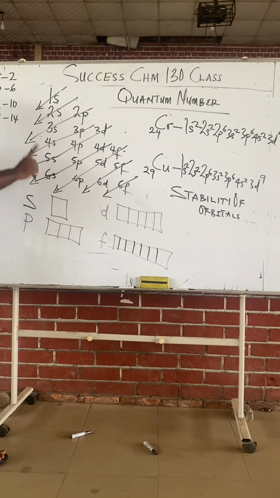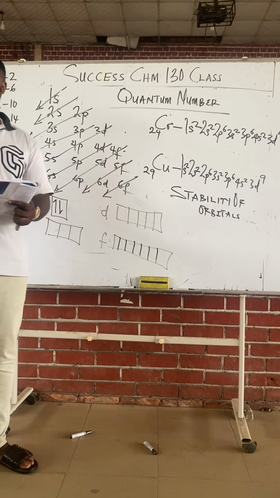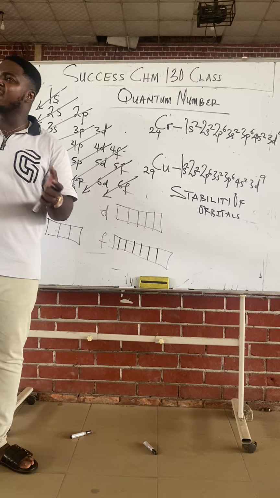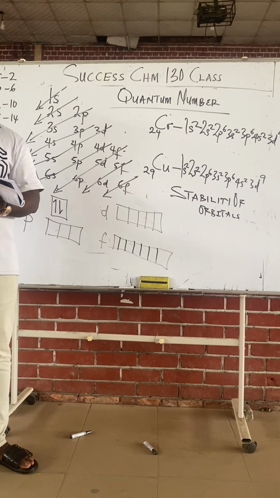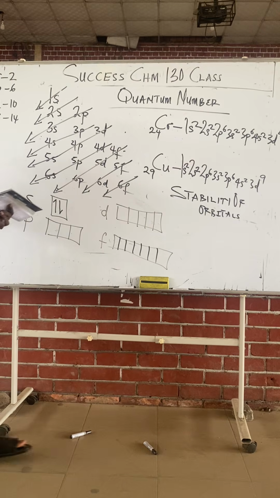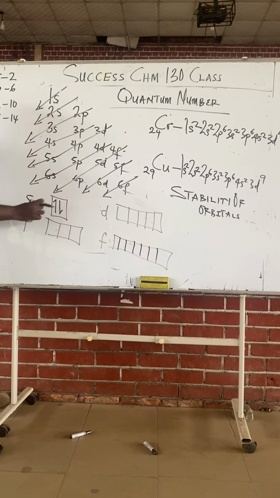Class, a block can only take 2 electrons, and no 2 electrons should have the same orientation. There are 2 possible orientations of electron. We have the clockwise and the anti-clockwise. For the clockwise orientation, we use a positive plus. The anti-clockwise uses a negative. The s orbital produces the s block, which can only take 2 electrons, because 1 block can only take 2.